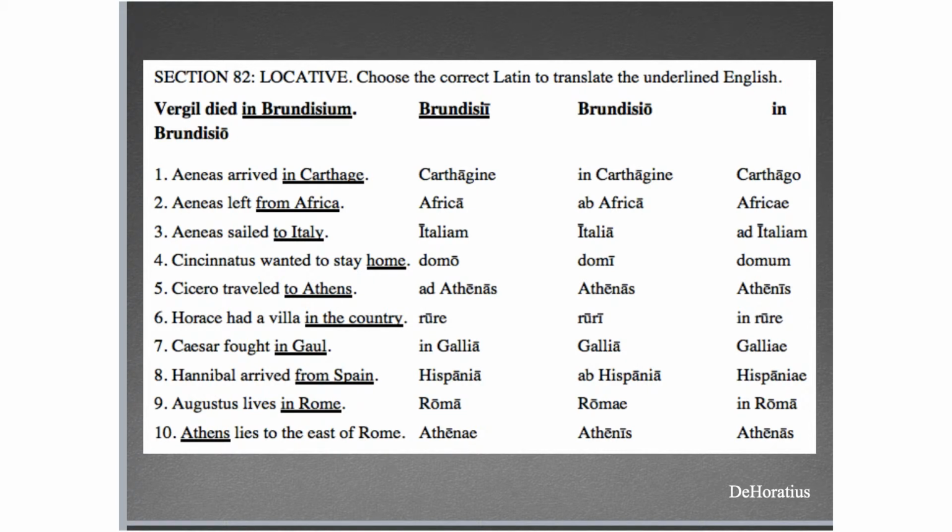Now, next step, we are choosing the Latin for the underlined English. So same thing. You have to identify city, town, or small island, and then figure out whether it would need a preposition.